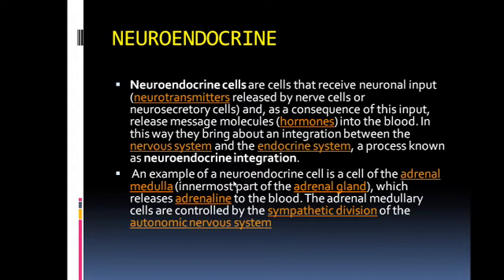What is the example of this neuroendocrine? The adrenal medulla. What is the adrenal medulla? It is the innermost part of the adrenal gland which secretes adrenaline into the blood. How is this adrenaline released? By the sympathetic activation or the autonomic nervous system activation. So here you can see, through the sympathetic division of the autonomic nervous system activation, there is activation of the adrenal medulla through which the adrenaline hormone is released. So this is under nervous and hormonal control. So this is the example of neuroendocrine cells.